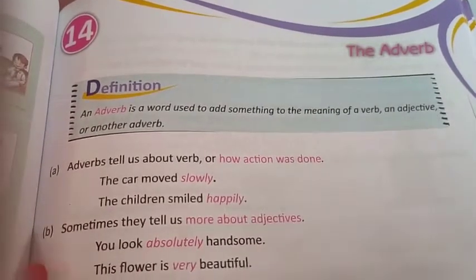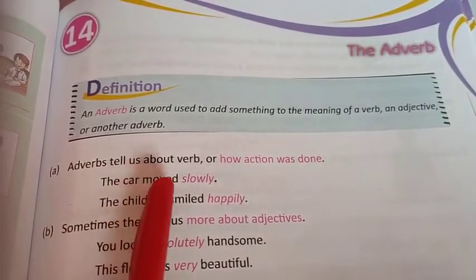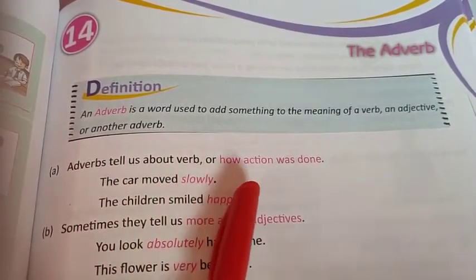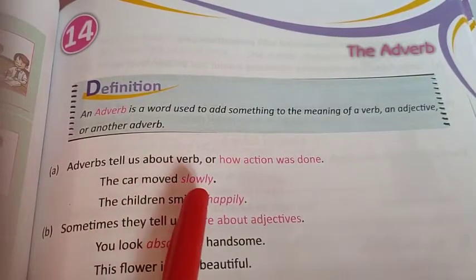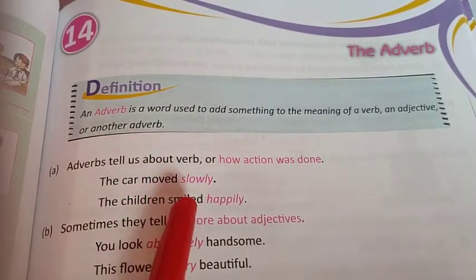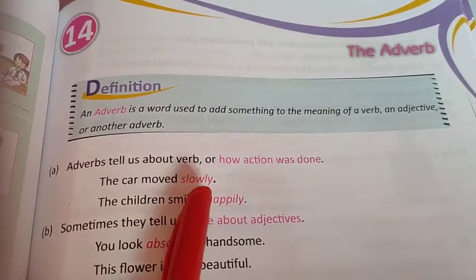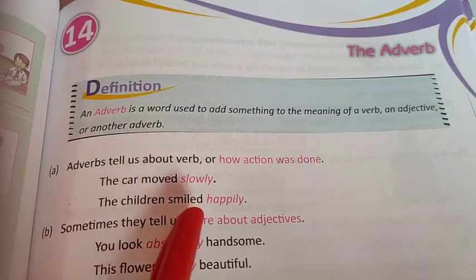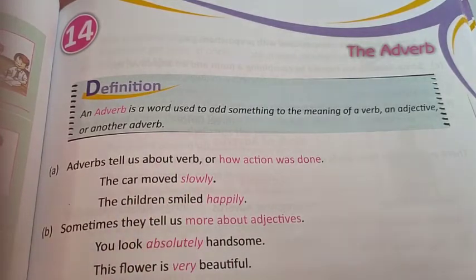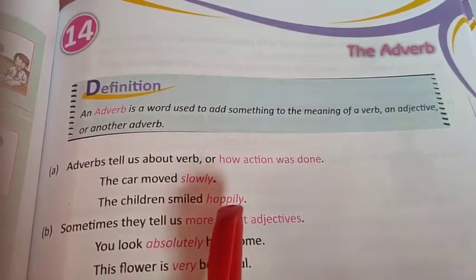So let's begin. Adverbs tell us about the verb, or how an action was done. Now, the car moved slowly. How did the car move? It moved slowly. So this word slowly is an adverb here. It shows how the action was done. The children smiled happily. Now smiled here is the verb, and it tells how the children smiled. They smiled happily. So the word happily is an adverb here.